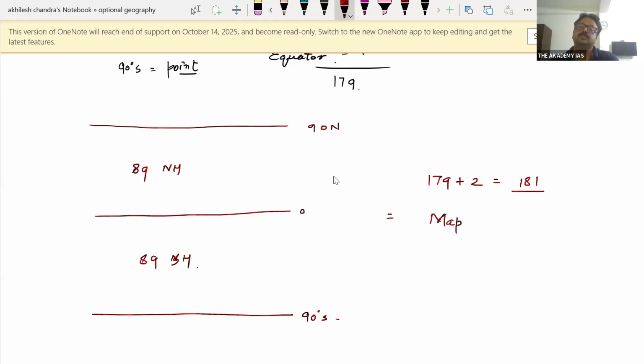So if you count this imaginary line drawn from west to east on each degree, on the map it is 181, as the pole, both North Pole and South Pole, is expanded in the form of a line.